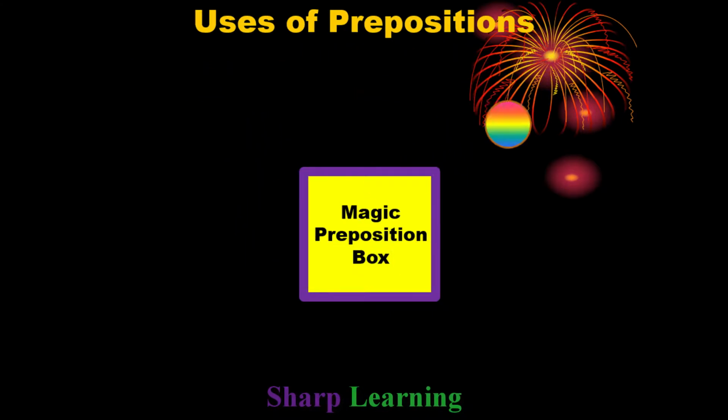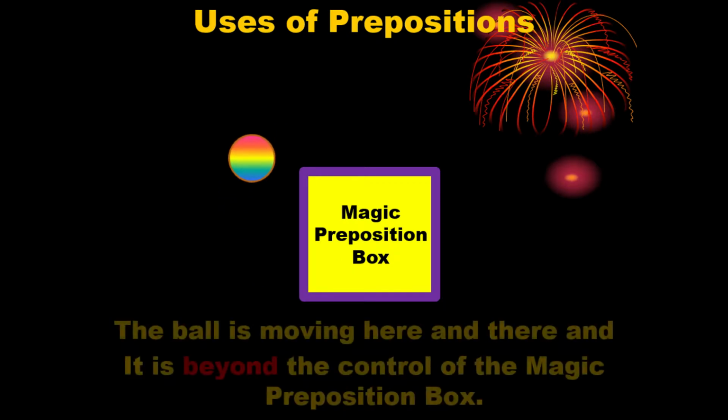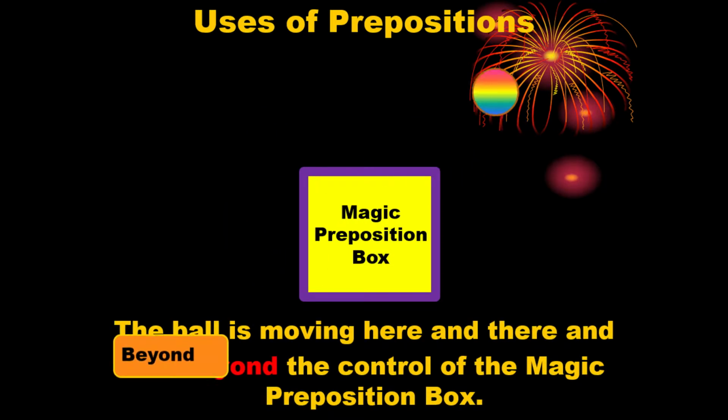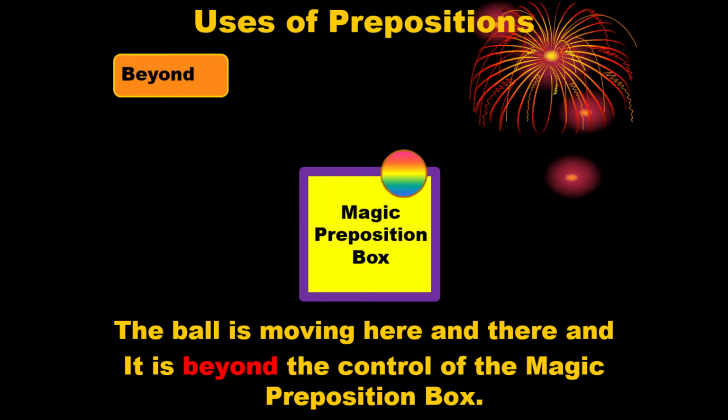Here we see a ball is loitering here and there, and it is not under the control of the magic preposition box. In the example, we have seen that the ball is moving here and there, and it is beyond the control of the magic preposition box. Here, beyond is the preposition. So the question is, when do we use the preposition beyond?